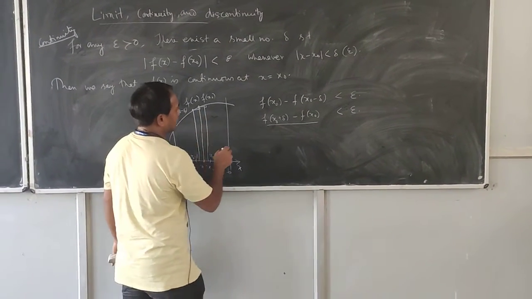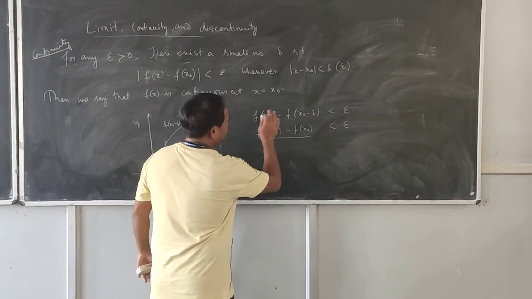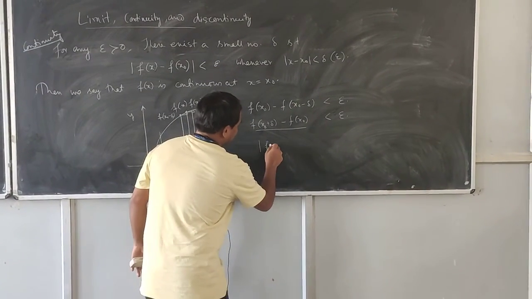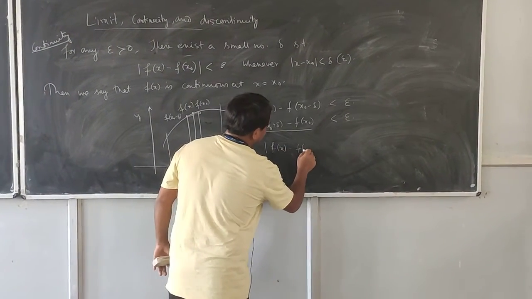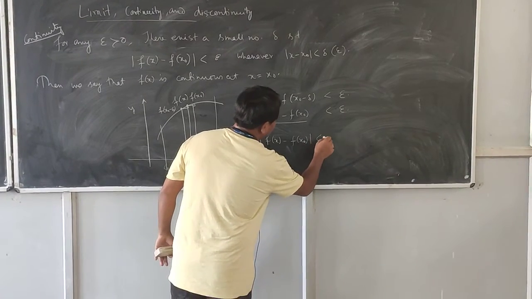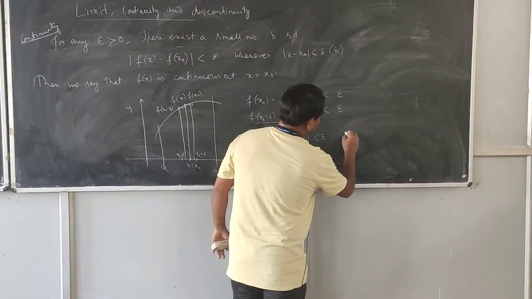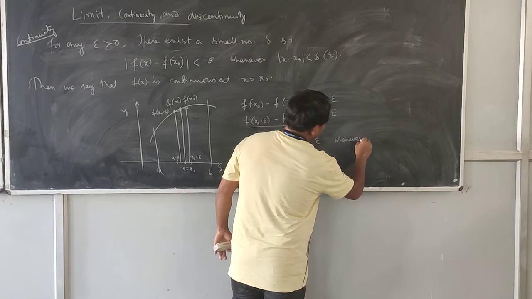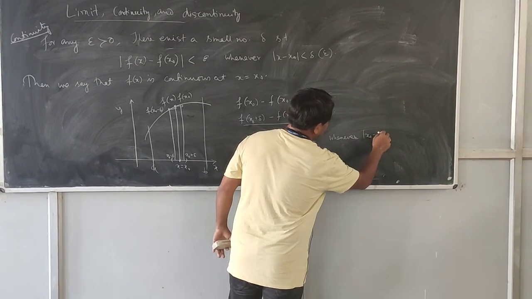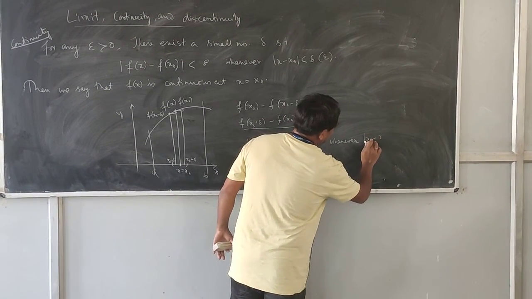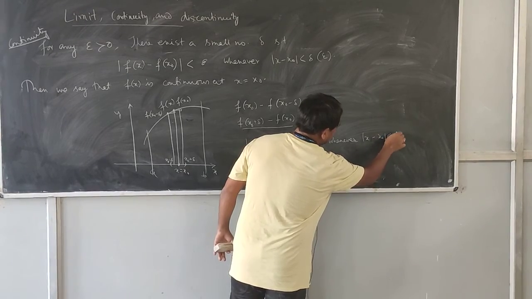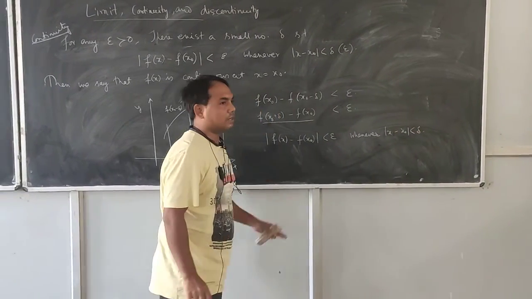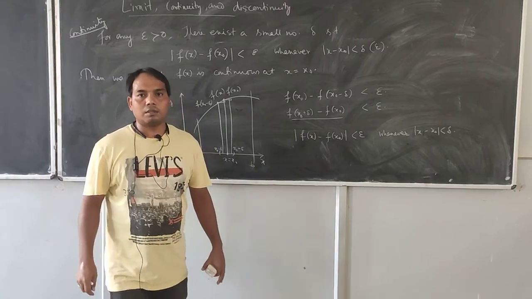So we get these two equations, and combining them we get |f(x) minus f(x0)| less than epsilon whenever |x minus x0| is less than delta. So this is the definition of continuity. Okay, thank you.